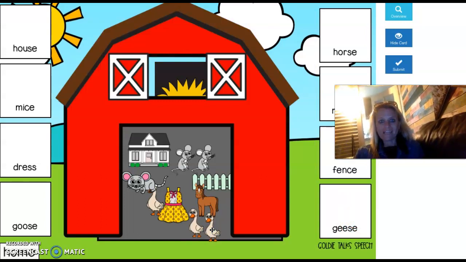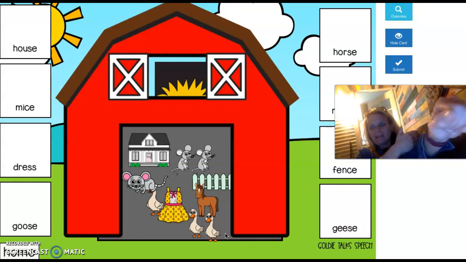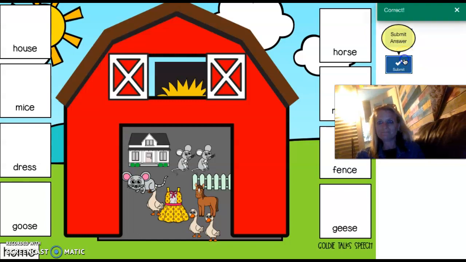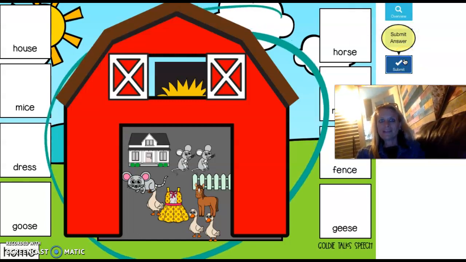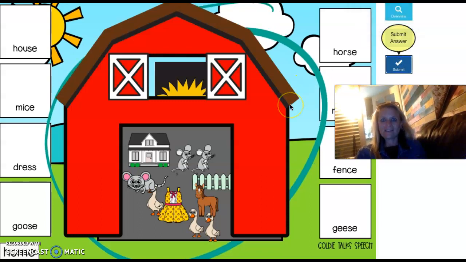Look at all of these. So how are all of these objects the same? Good job. They all end in the same sound. Not the beginning, not the middle, but the end of the word is all the same. All right, let's go again. Good job.